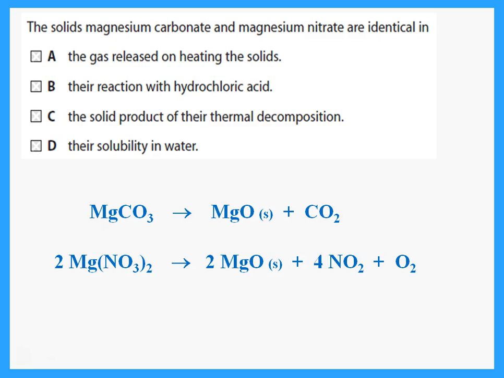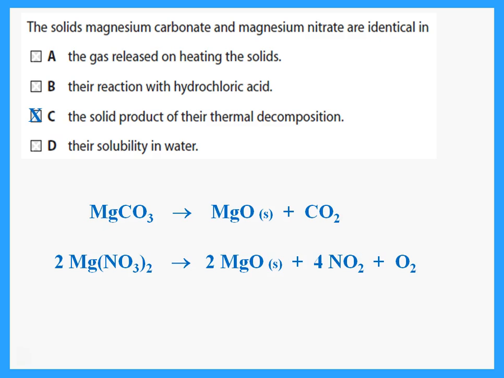The gas released on heating the solids? No. Both solids will give different gases. One will give carbon dioxide and the other will give oxygen. Their reaction with hydrochloric acid? The carbonates will react and form salts plus carbon dioxide plus water, so this would not be the same as the magnesium nitrate. The solid product of their thermal decomposition, yes, they both form magnesium oxide solid on heating. So that is what they are similar or identical in.